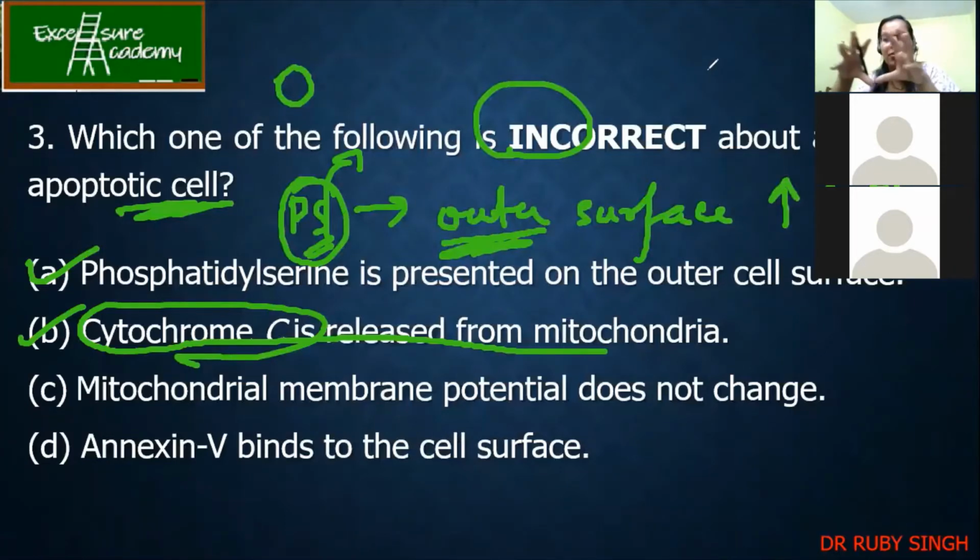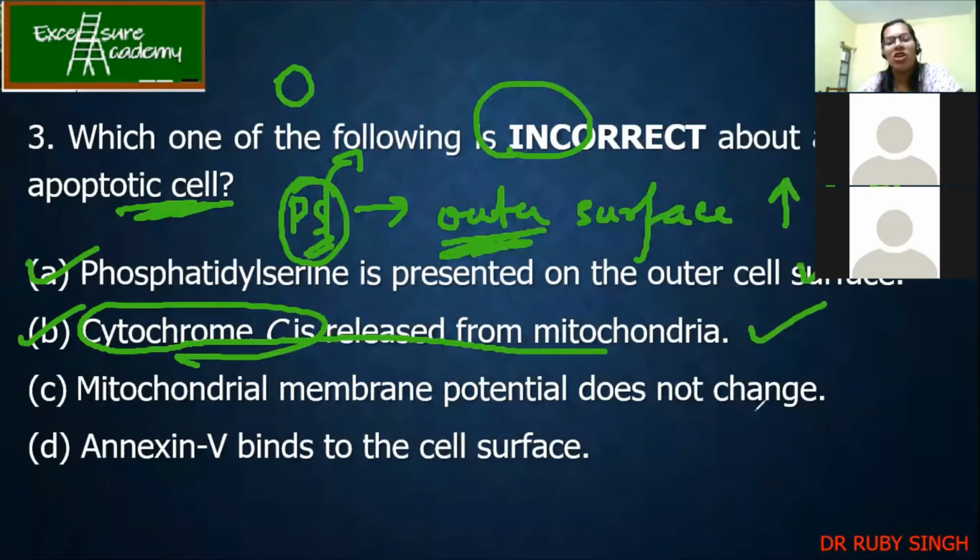The inner and outer membranes lose their potential, because of which all the cytochrome C present inside the mitochondria will come out into the cytoplasm. And then there is an increase in calcium which causes your PS to go to the cell surface. Now this is also a correct statement.